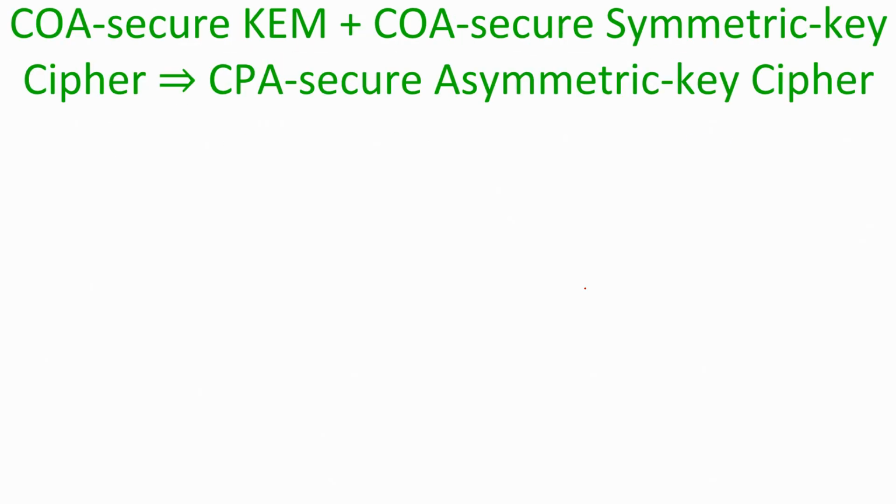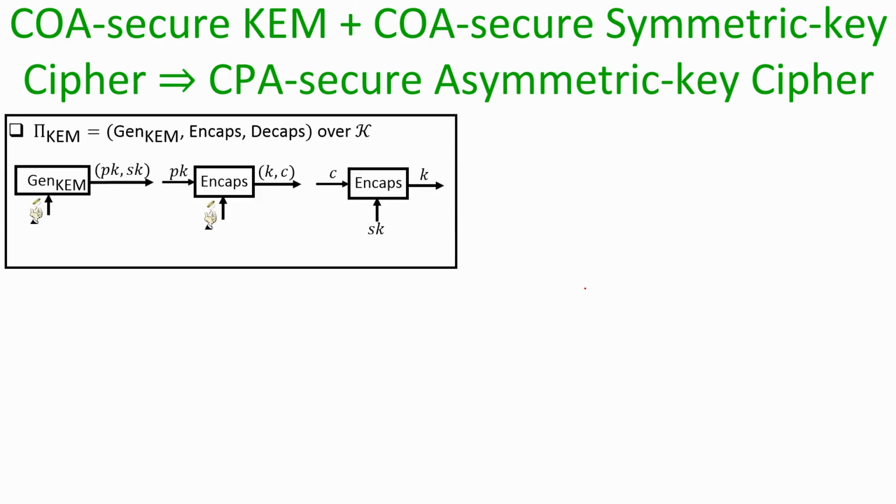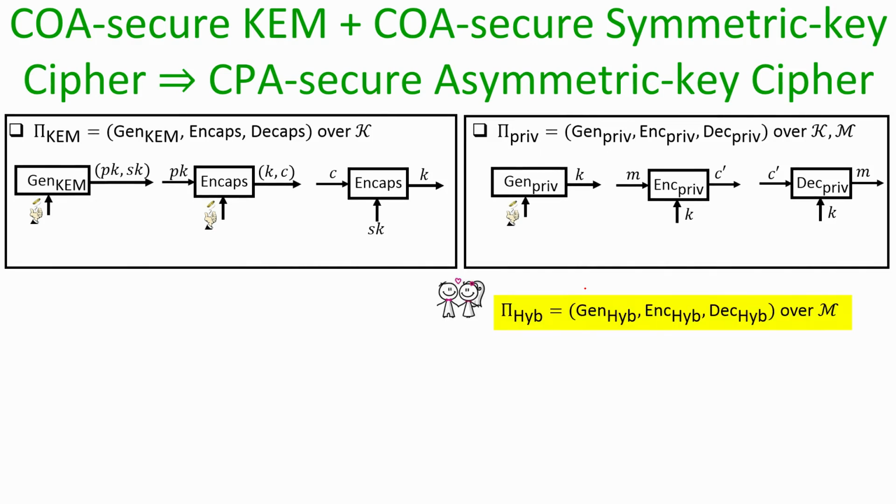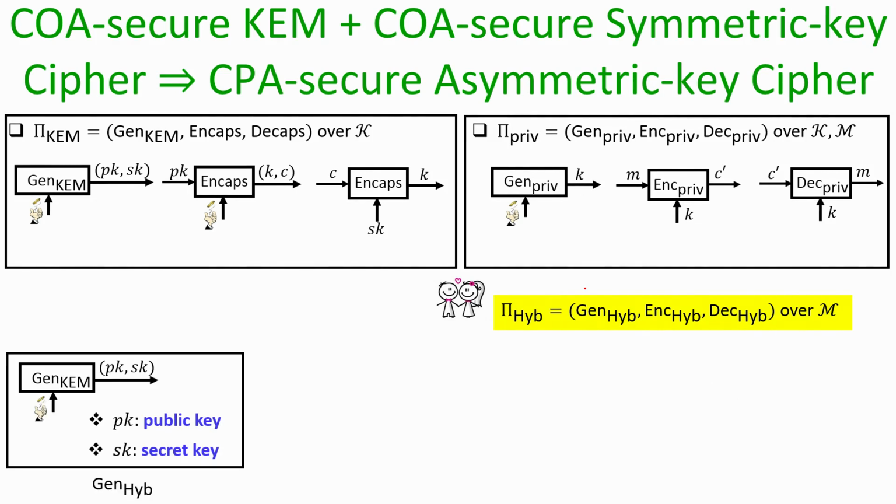Now, what we are going to discuss here is a very interesting result. We are going to show that if you are given a key encapsulation mechanism which is COA secure, then combining it with any symmetric key cipher which is COA secure, you can obtain a CPA secure hybrid encryption process. So, imagine you are given a key encapsulation mechanism and a symmetric key encryption process, and say we combine these two primitives to obtain a hybrid encryption process as follows.